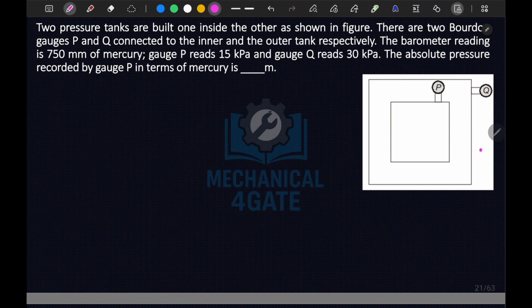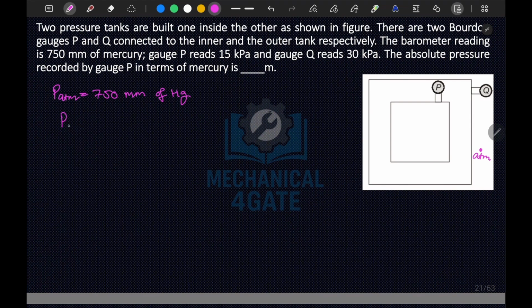Let's say this is state A, the atmosphere. So P atm is given as 750 mm of Hg.